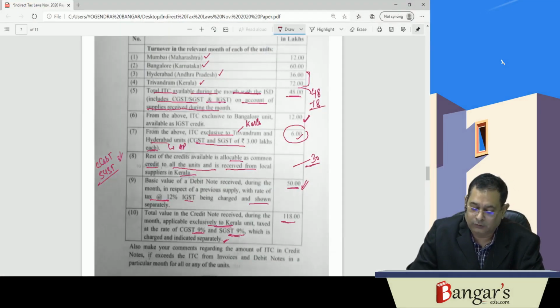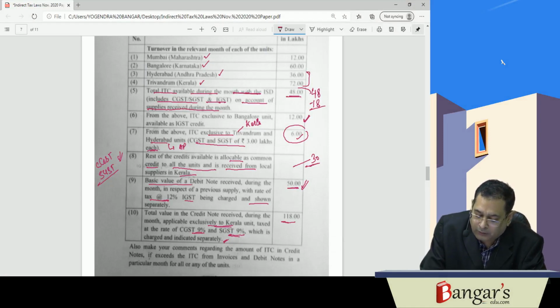Now we have received a debit note. Basic value of debit note received during the month in respect of previous supply, with rate of tax 12% IGST being charged and shown separately.